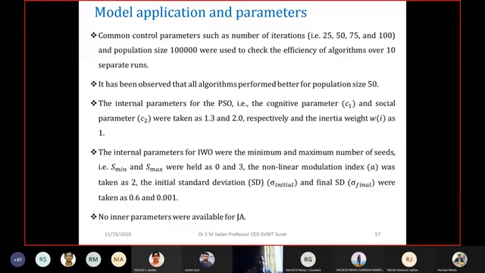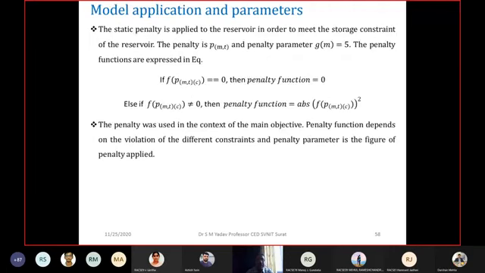Similarly, for IWO, S minimum and S maximum were held as 0 and 3. Again, referring to the literature, we found these values. The non-linear modulus index was taken as 2. The initial standard deviation and final standard deviation were taken as 0.6 and 0.001. And what is the advantage of the Jaya algorithm over PSO and IWO? Those need algorithm-specific parameters, which are not required in the case of the Jaya algorithm.